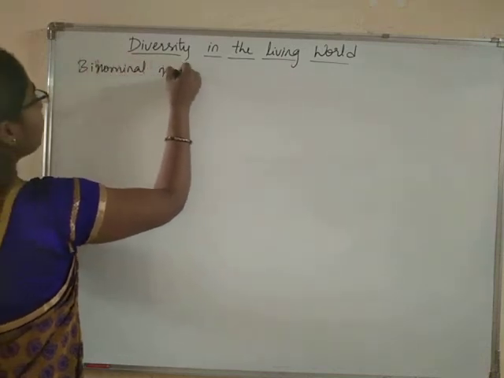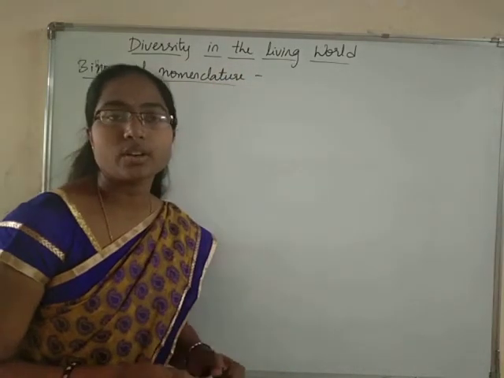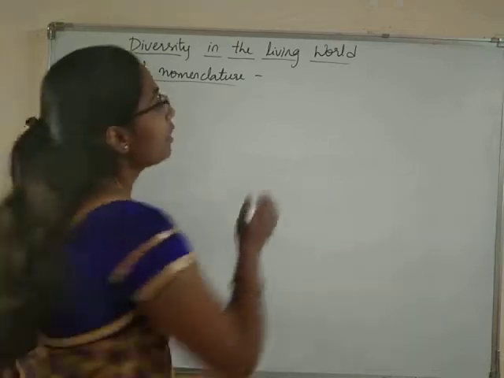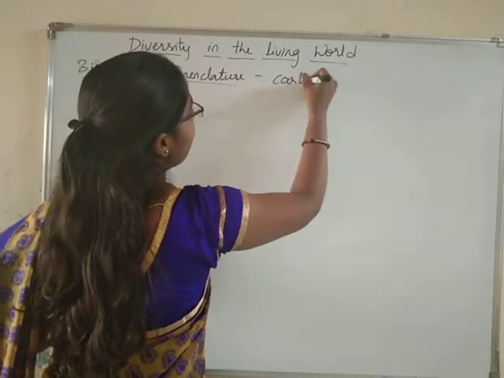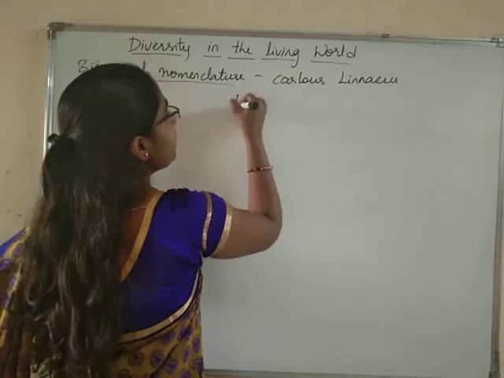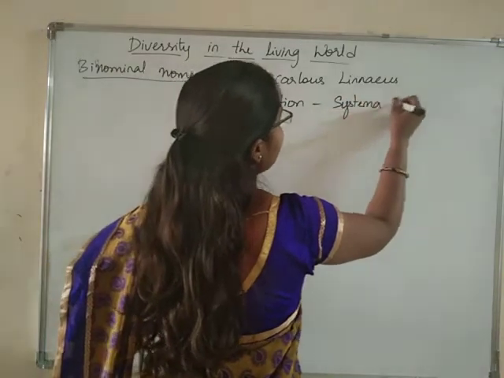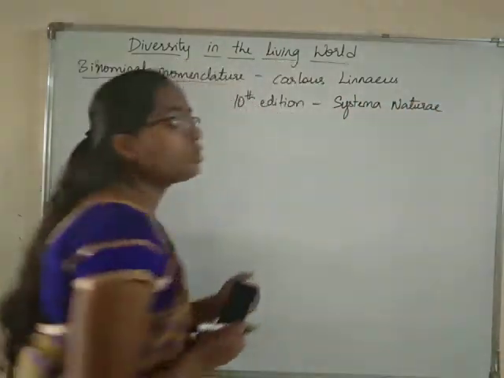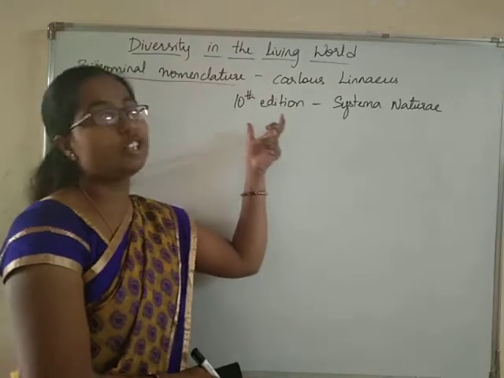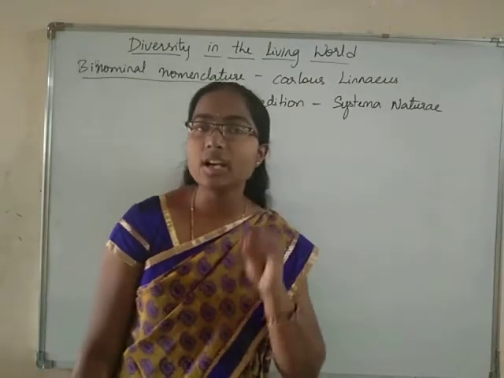Binomial nomenclature is a method of naming organisms which was popularized by Carolus Linnaeus, by using it in the 10th edition of his book called Systema Naturae.